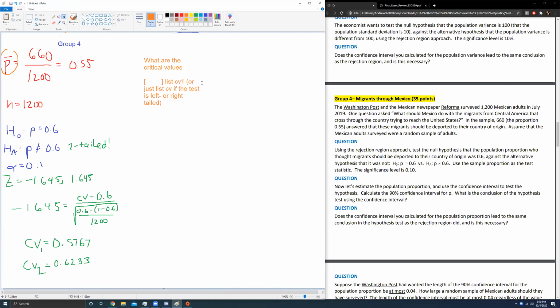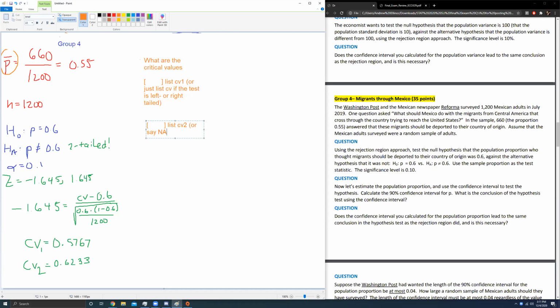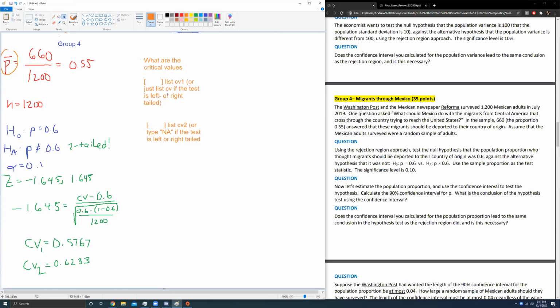And then the second blank is list CV2, or type NA if the test is left or right-tailed. So in our case, what I would imagine is that the way she tests you on this question is just has you list what the critical values are.